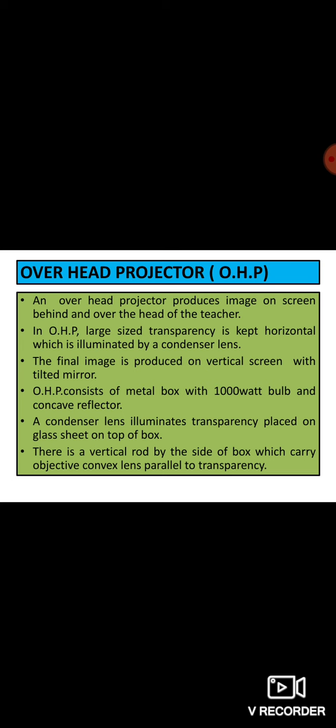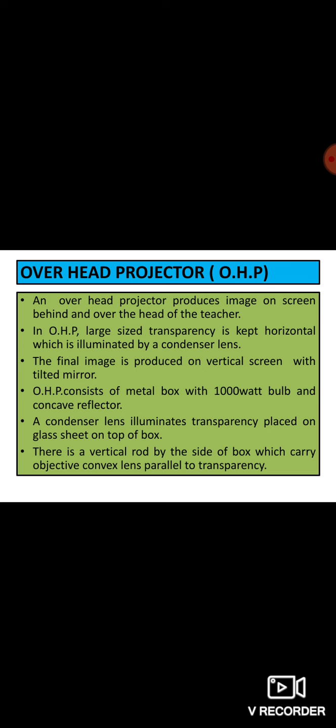In OHP, a large size transparency is kept horizontal, which is illuminated by a condenser lens. The concept is the same. There is one condenser lens, there is one mirror to reflect the things, there is one blower to blow off the heat. The final image is produced on the vertical screen with the tilted mirror.